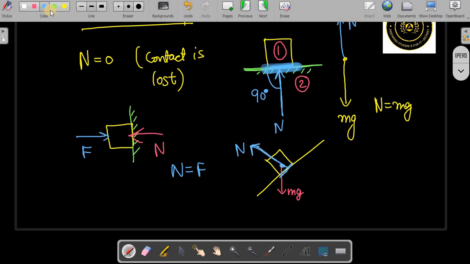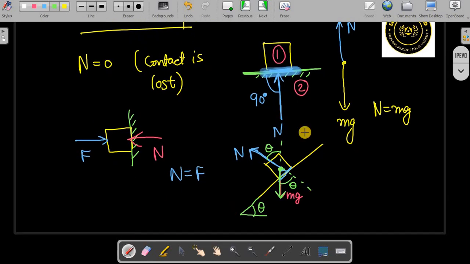So which forces to resolve when and why, that we will discuss separately, but this is how the forces will act. And also you should note that normal will make the same angle theta with the vertical which the inclined plane makes with the horizontal. Okay, so here normal will not be equal to mg.